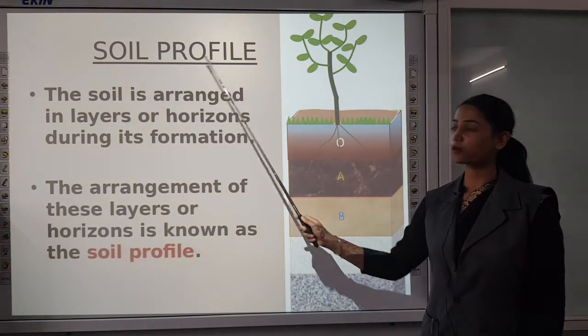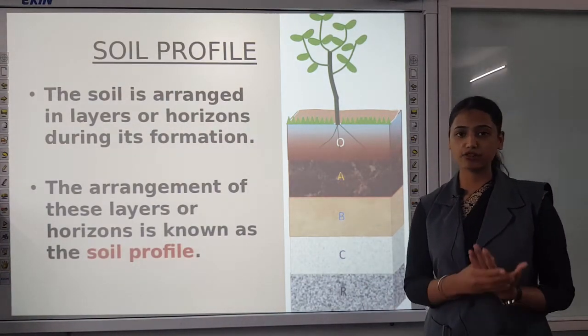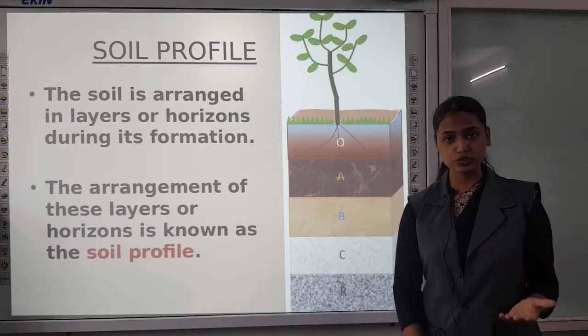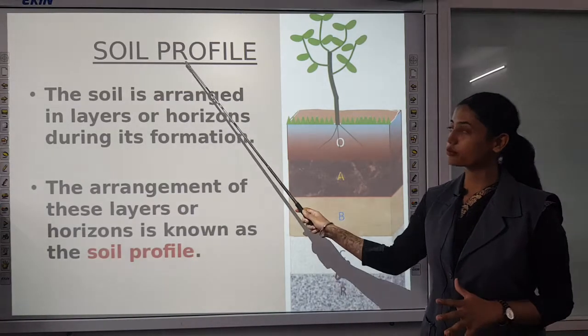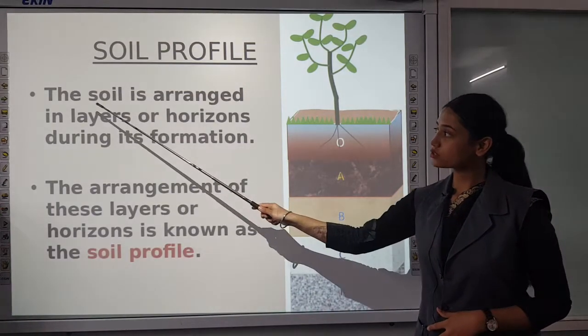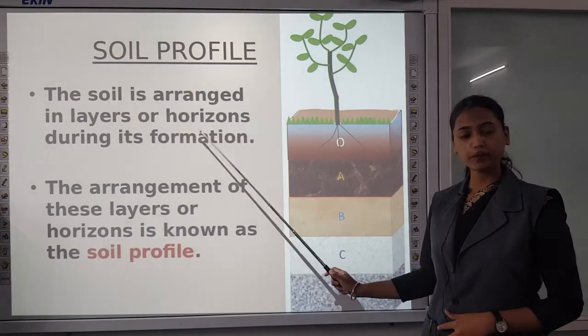Next is soil profile. Like every student has their profile, like their name, their father's name, their blood type and so many things we get to know from the student's profile, in soil profile we will talk about the profile of soil. The soil is arranged in layers or horizons during its formation.